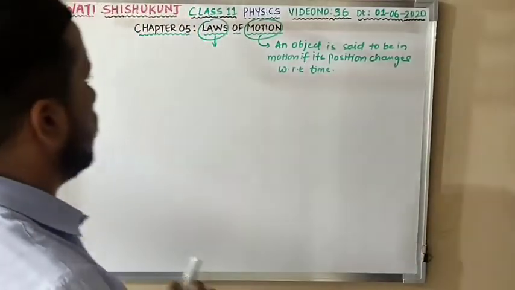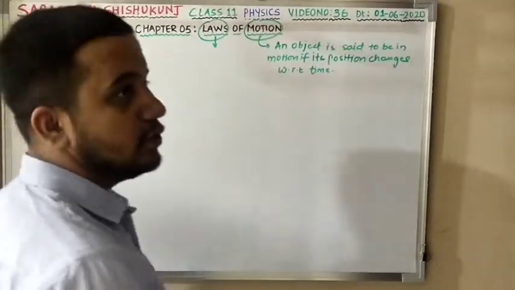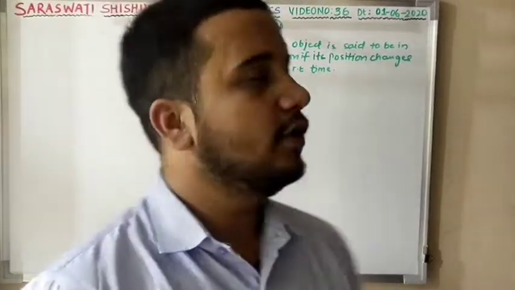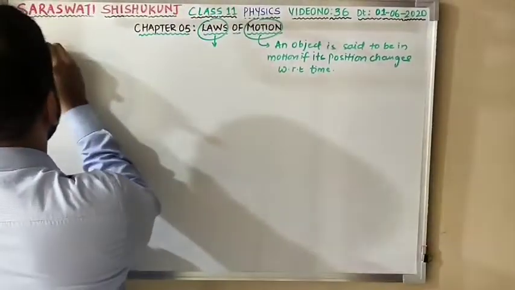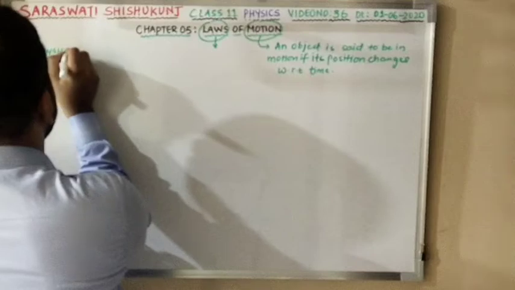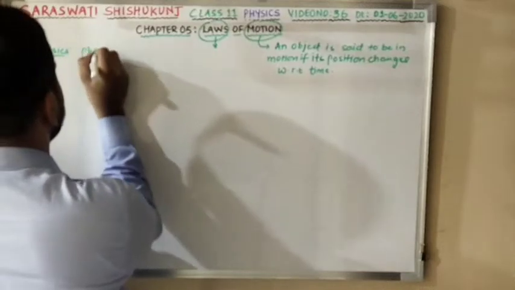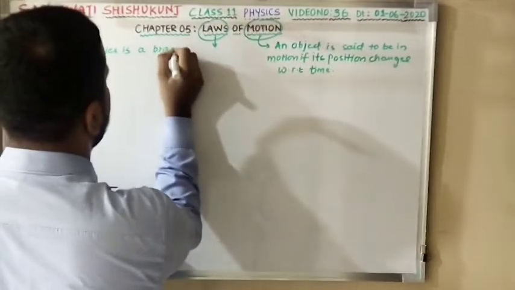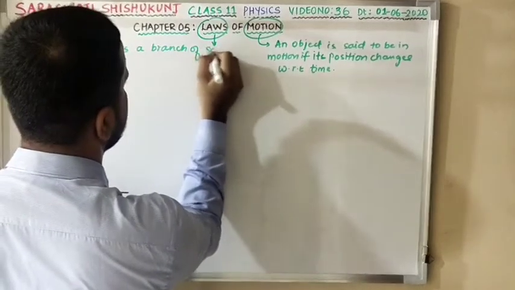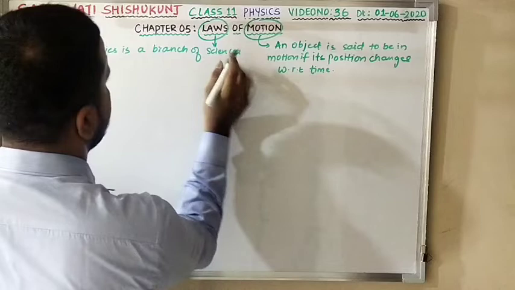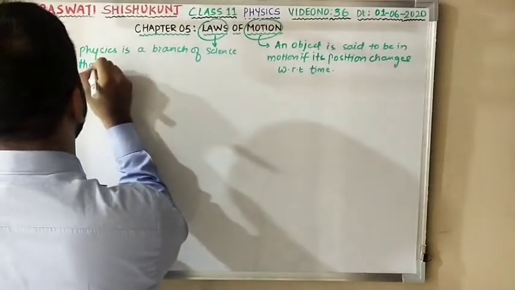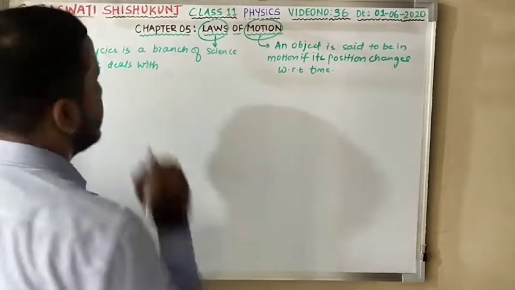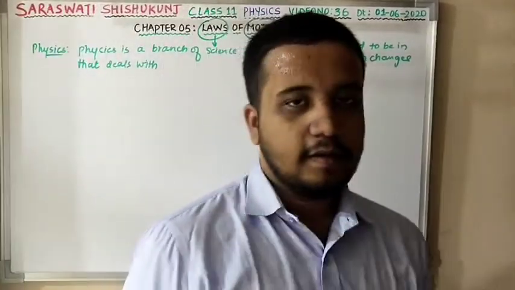Here what do you mean by laws? Laws are nothing but the postulates which determine some natural phenomena. I'll tell you that physics, everybody knows what is physics. Physics is a branch of science that deals with 2 things.